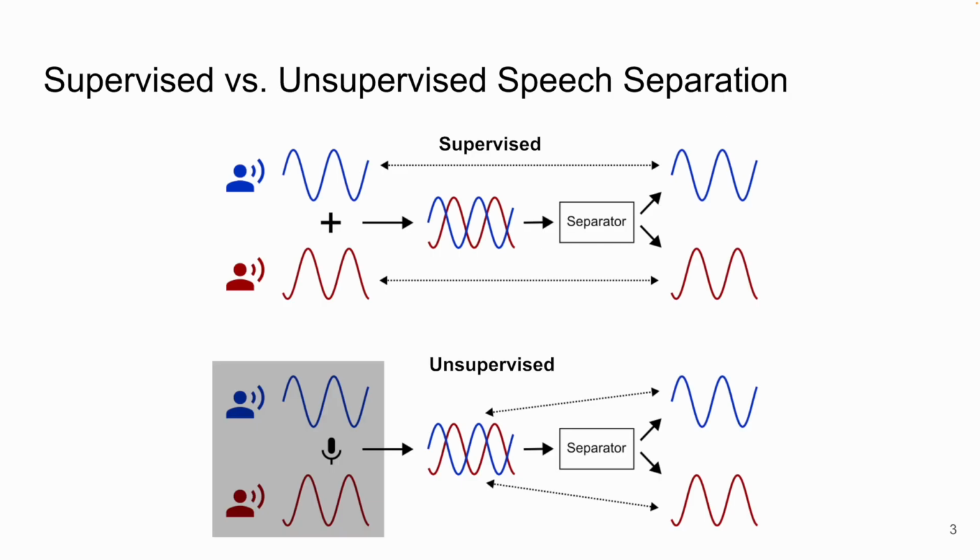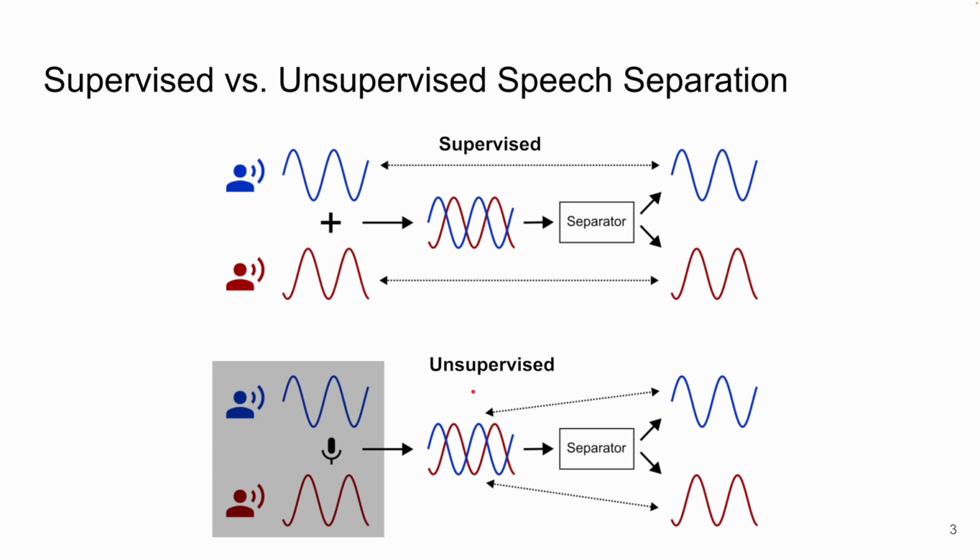Supervised speech separation has been very successful recently. In supervised methods, the loss function is defined between the estimated sources and the reference sources. However, there is an important downside. In order to have good performance, these methods require large datasets and are usually trained on synthetic datasets that are created by mixing isolated speech recordings. These mixtures may not represent real-life mixtures well.